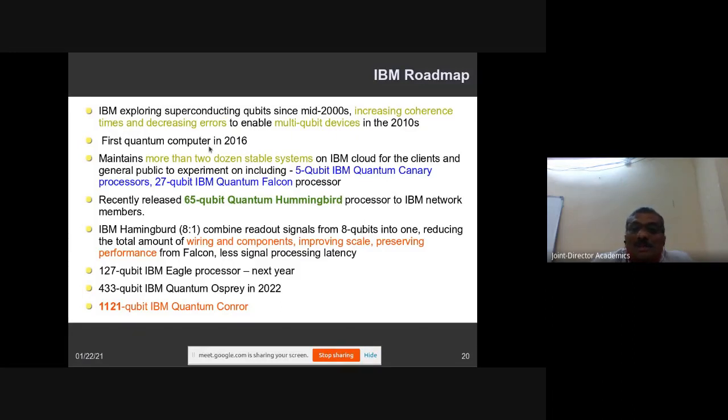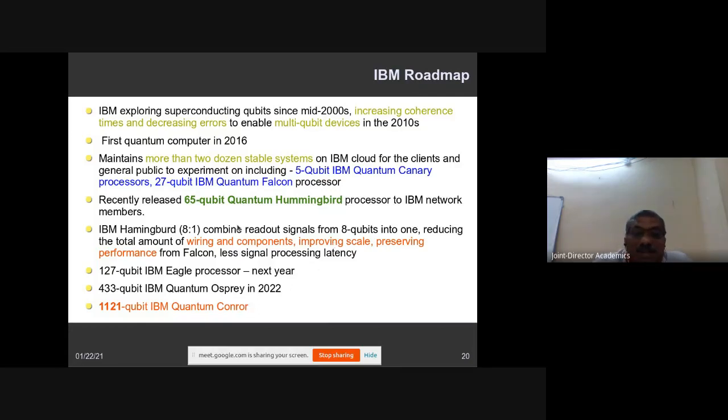Those machines include a 5 qubit IBM machine and a 27 qubit IBM machine. Recently, it released a 65 qubit machine, in September 2020, if I'm not wrong. So it has released the 65 qubit quantum Hummingbird. There are different processors. This is the Hummingbird processor. This is the Falcon processor. This is the Canary processor. The expected one is the Condor processor.